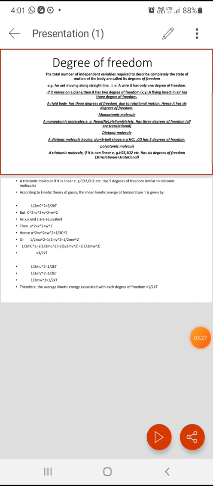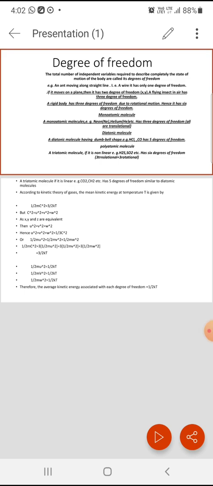That is, if you consider the rigid body along the x direction, then it is rotated about the y and z directions. If you consider it along the y direction, then it is rotated about the x and z directions. And if it is along the z direction, then it is rotated about x and y. Therefore, three rotations are possible, so there are three rotational degrees of freedom and three translational ones, along the x, y, and z directions. Therefore, 3 and 3, that is 6 degrees of freedom, are required to completely describe the motion of the rigid body.